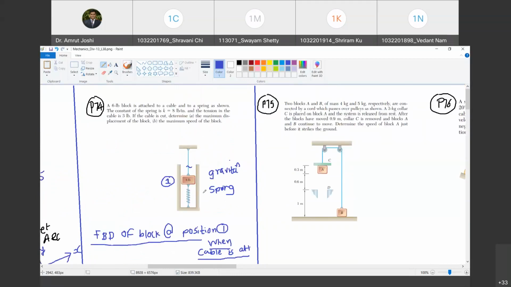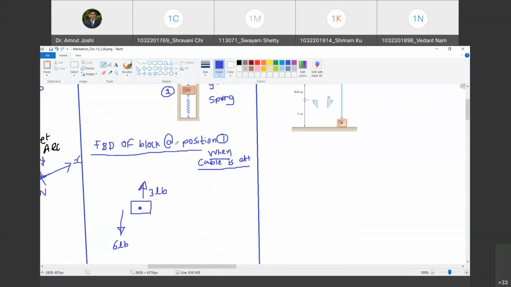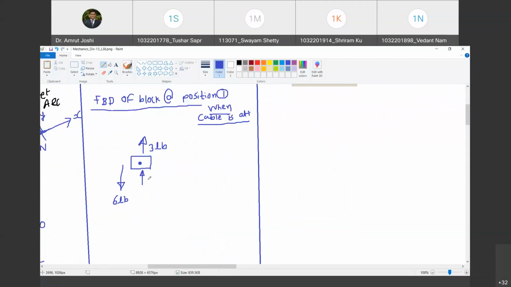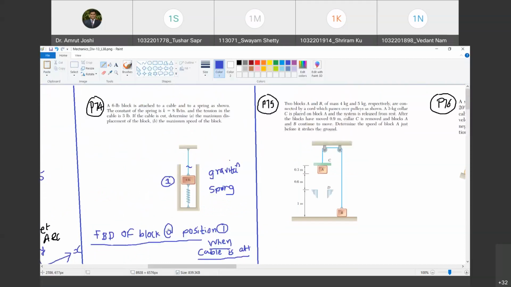Happy? Yes, sir. And the spring must be applying a force. I will assume that the spring is applying compressive force. So therefore, this is the force applied by the spring. I'm going to call it as F spring. Happy? Yes, sir. Now, when the cable is not cut, is the block in equilibrium?